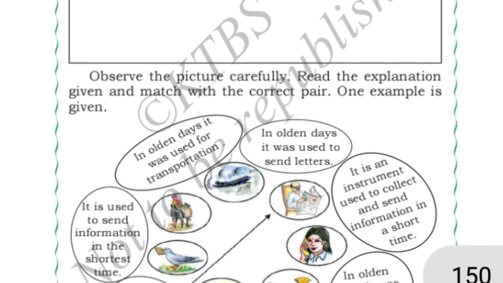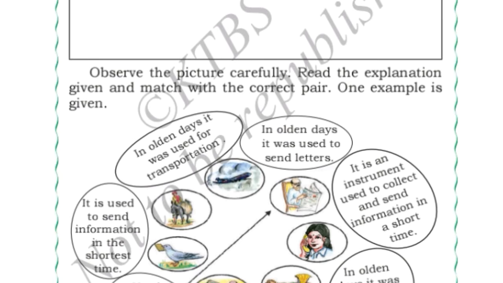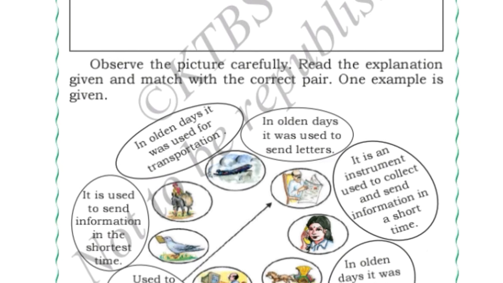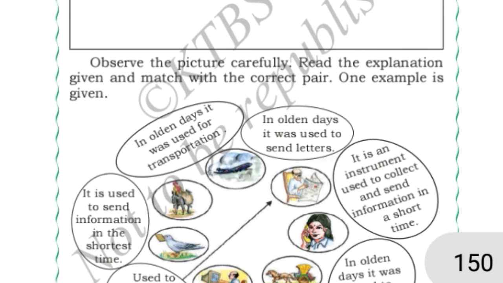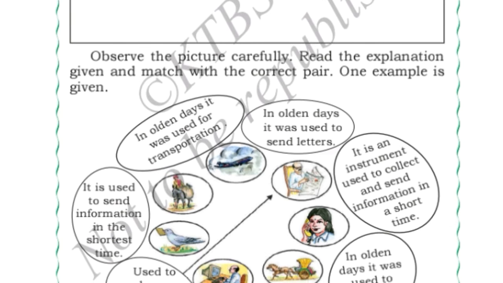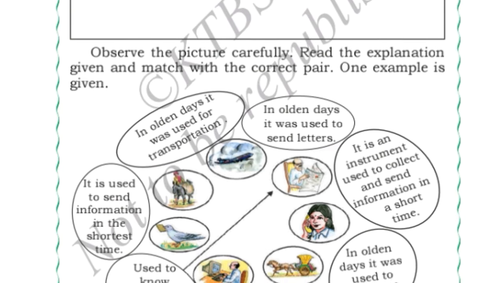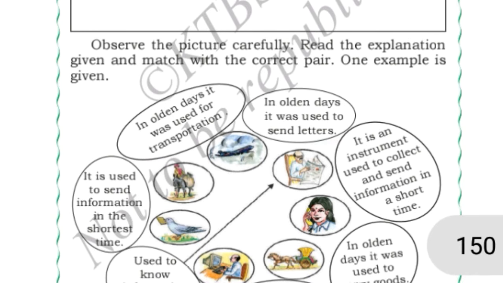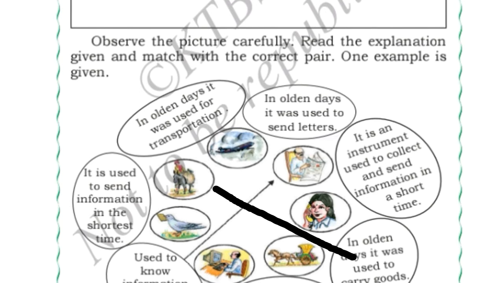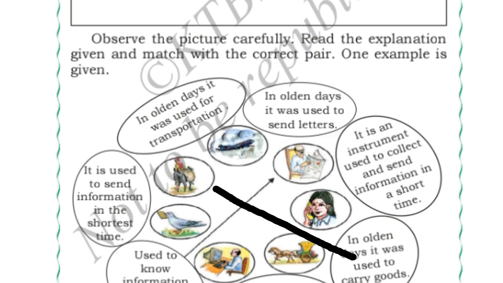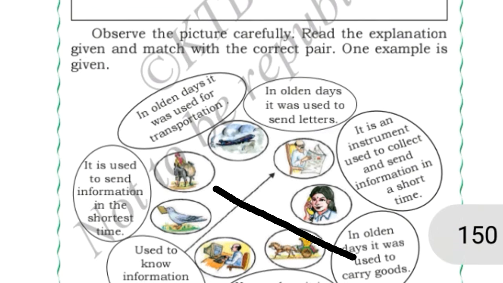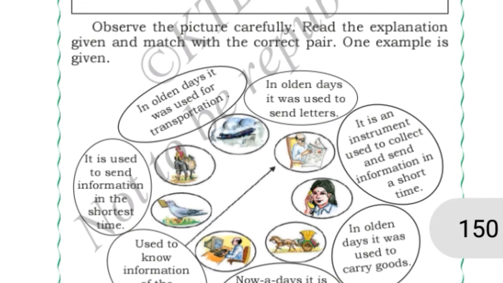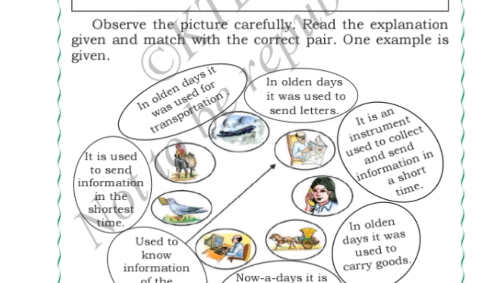Next, what can you see? You can see the aeroplane. With the aeroplane we can travel nationally and internationally at the fastest speed, right? So nowadays it is used for national and international travel. Now what can you see in the next picture? You can see a girl is using the telephone. So it is an instrument used to collect and send information in a short time.